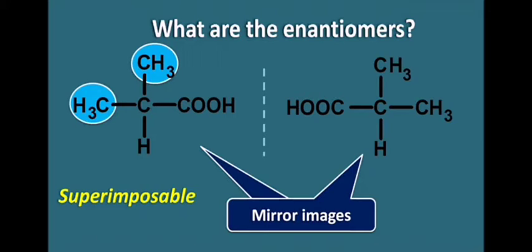Then those structures are called non-superimposable. If a carbon is attached to four different groups, it will give a mirror image which is non-superimposable. That is why, for optical activity, the carbon should be attached to four different groups. So we can conclude that enantiomers are non-superimposable mirror images.